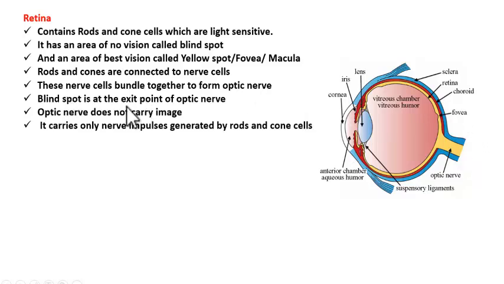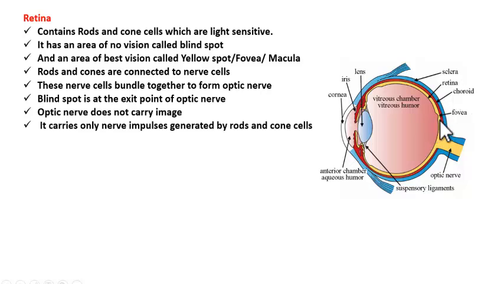Okay, optic nerve, actually there is one concept here. Optic nerve does not carry the image. Image information in the form of electrical signals it carries to the brain, because the brain cannot understand the light language or image language.